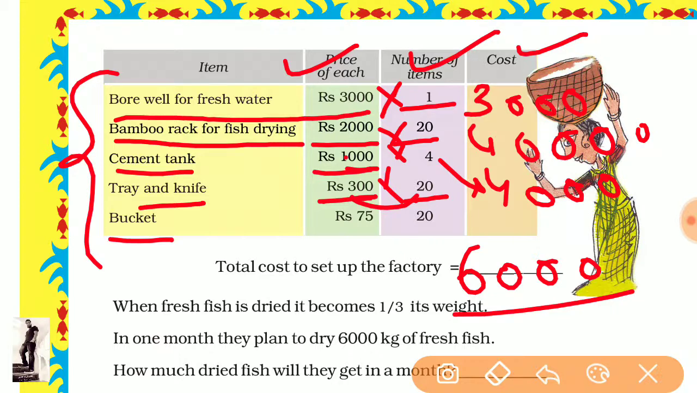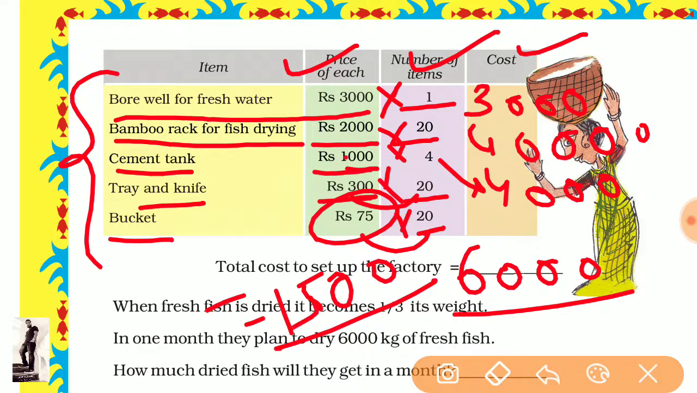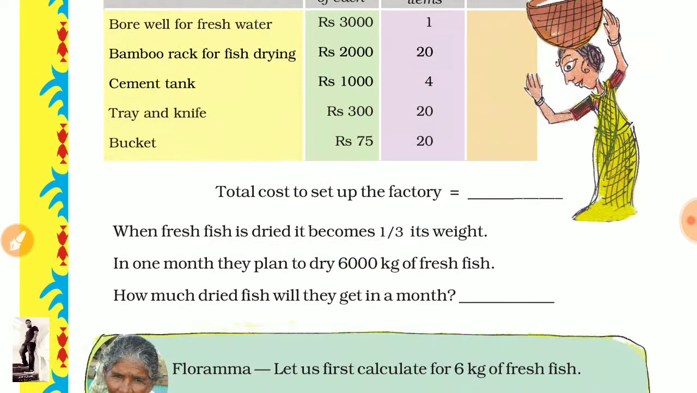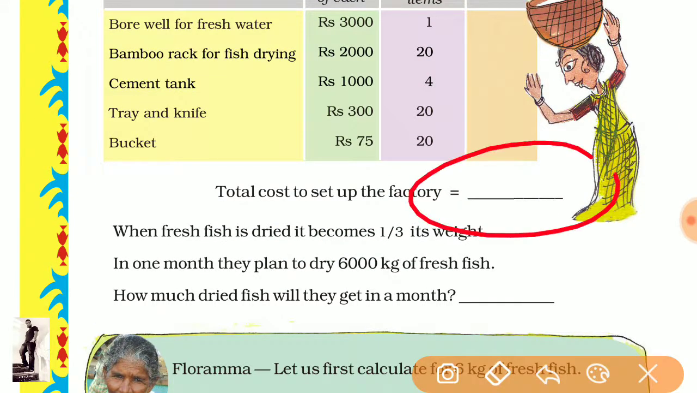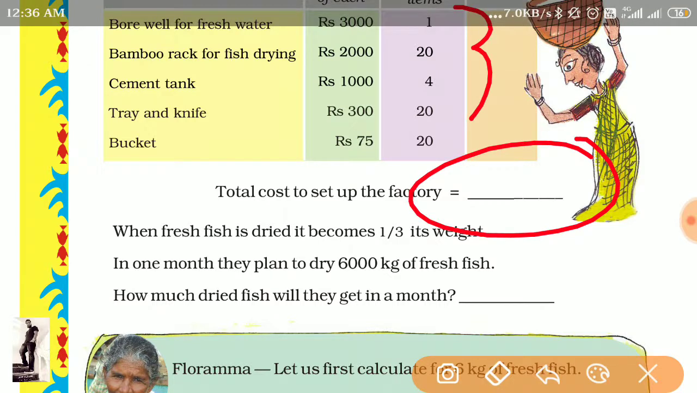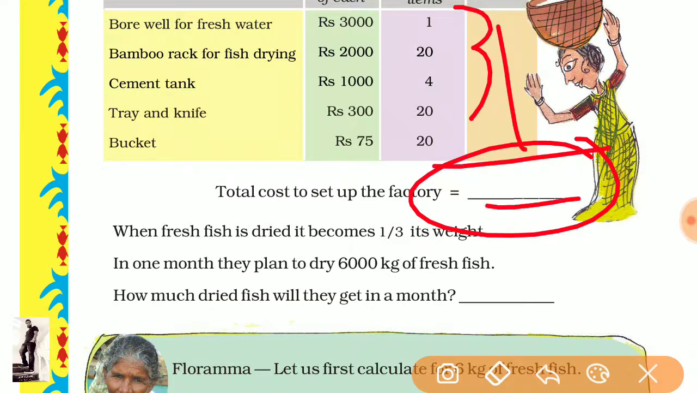Now come to the next, there is a bucket, and the price for one bucket is 75 rupees, and the number of buckets we need is 20. So we multiply: 2 5s are 10, and 2 7s are 14, 14 plus 1 is 15, and this zero remains the same, so there is 1500 rupees. It means 1500 rupees is its answer. Okay. Now if you write all these, please add all these and write the total here. Okay, this is for you.